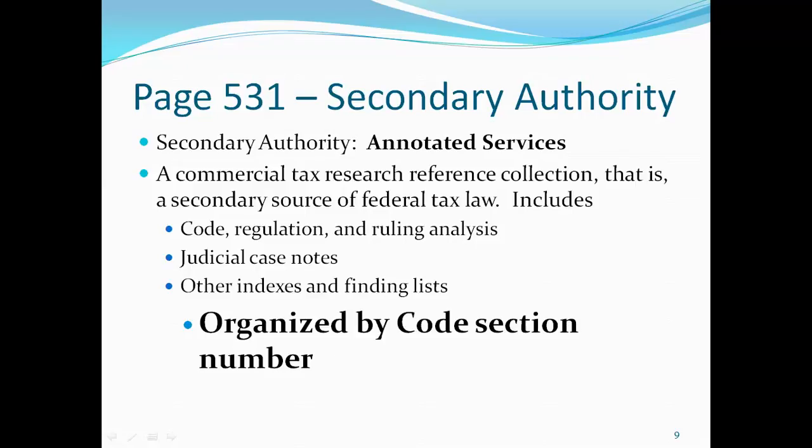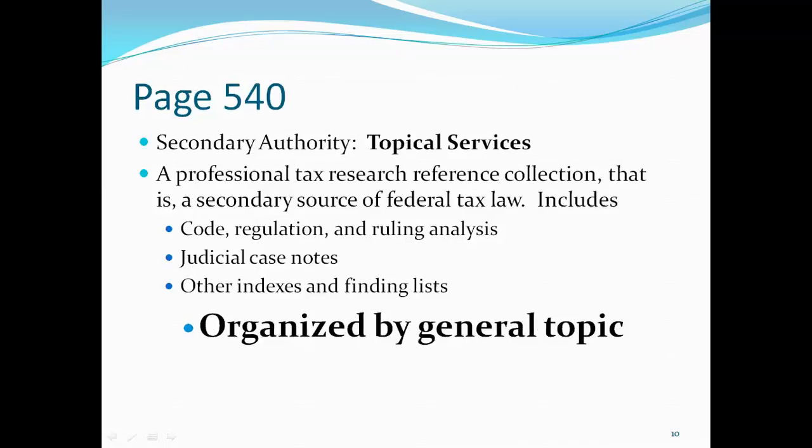This is a commercial tax service reference collection, a secondary source of federal tax law. It includes the code, regulations, and ruling analysis, judicial case notes, other indexes and finding lists, and again organized by code section number. Let's compare that to a topical service. Again, it's a professional tax research reference collection that of course is secondary, including the code, regulation, and ruling analysis, judicial case notes, other indexes and findings, but now these are organized by general topic. So it depends on the vendor of the tax service that's used.